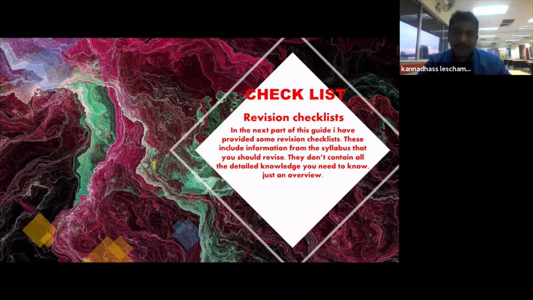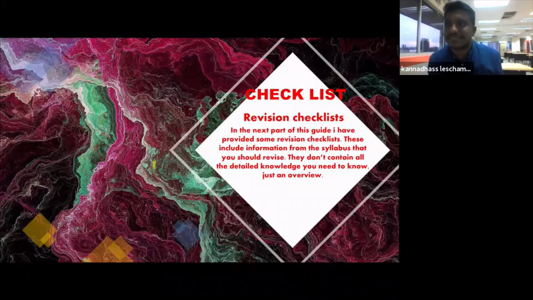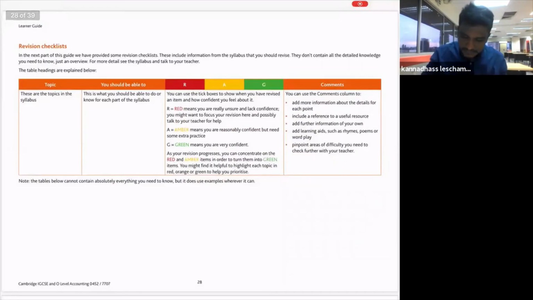What you can do is take a printout of this checklist, and then you check one by one whether you know or you don't know. Whichever you don't know, you need to revise that particular topic, or you can see me personally and I can revise that topic with you. Now I'll show you the checklist.